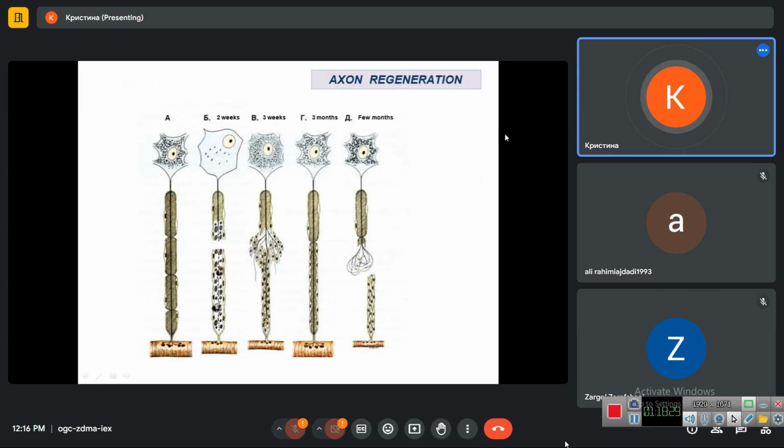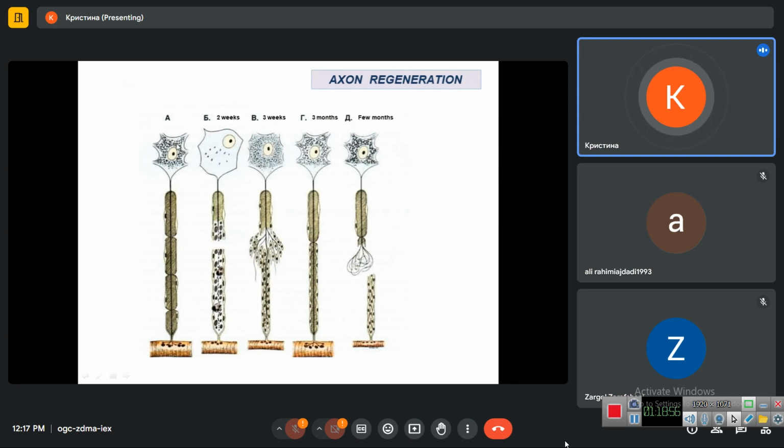Now, in peripheral nervous system, axons can be regenerated. Here you can see the cell body of the motor neuron. Its axon goes towards the muscle fiber and innervates it through the motor plate. Axon is covered with the Schwann cells, which make the myelin sheath around it.